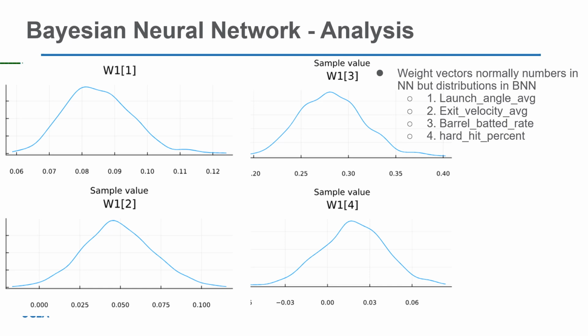For 1, it's launch angle average. 2, exit velocity average. 3 is barrel batted rate, and 4 is hard hit percent. So it depends on what input features you find valuable and important to represent the home runs, which is what the Bayesian neural network is going to analyze.